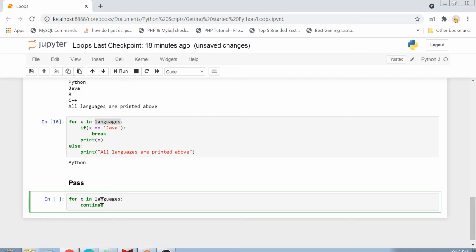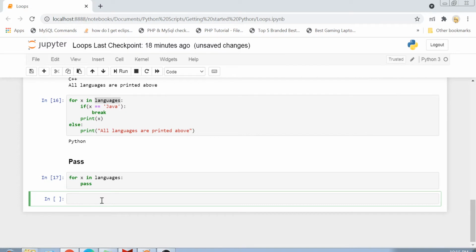But I will just create a structure of this loop so that whenever I want to get back to it, I will just know that this coding statement is there and I have to complete it. So what you do is that you just write pass here, and pass will do nothing. It just means that it will skip all the statements and you can create an empty loop here.